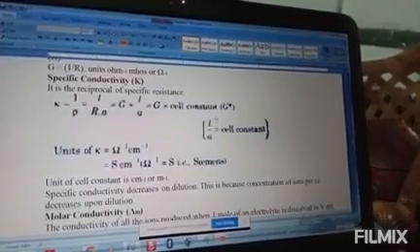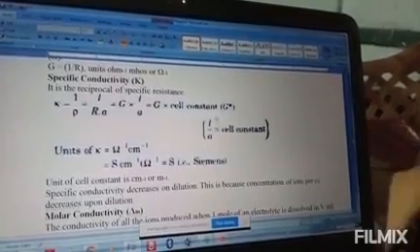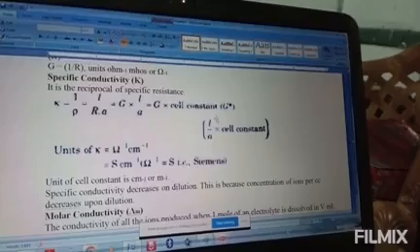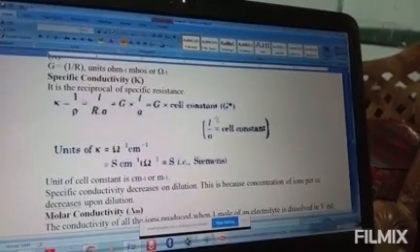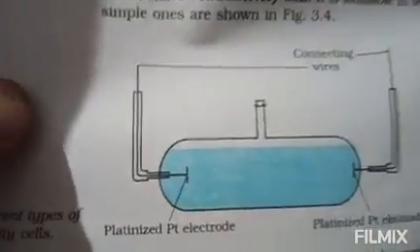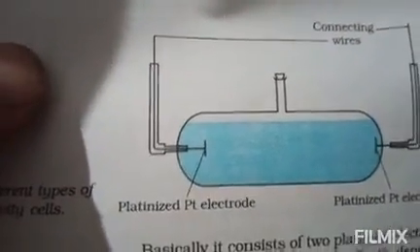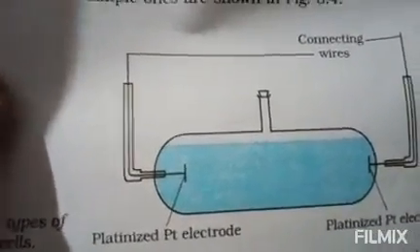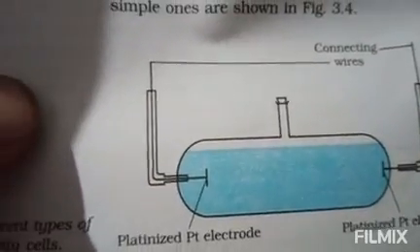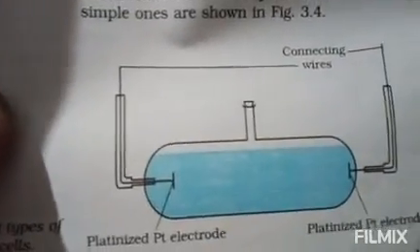Here is the conductivity cell. In the conductivity cell we have 2 electrodes and an electrolytic solution. These 2 electrodes we join with conducting wires.